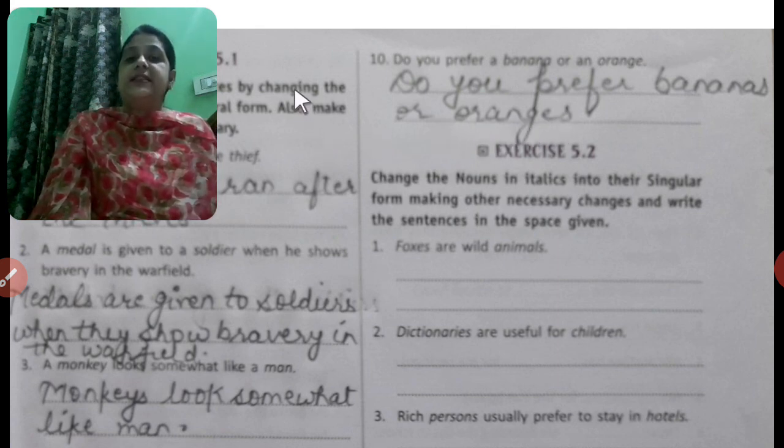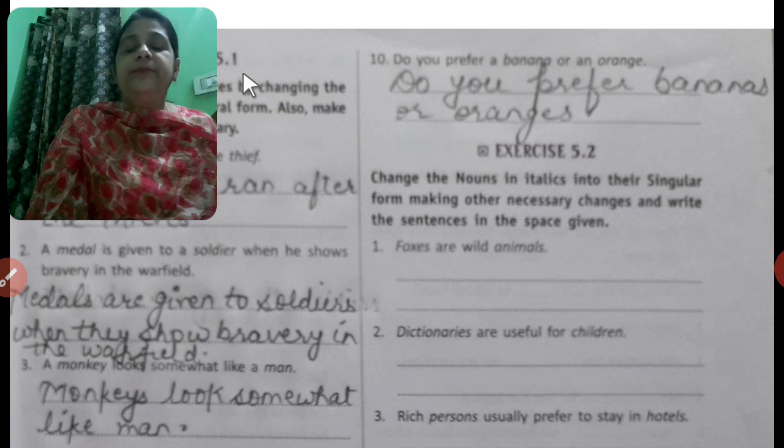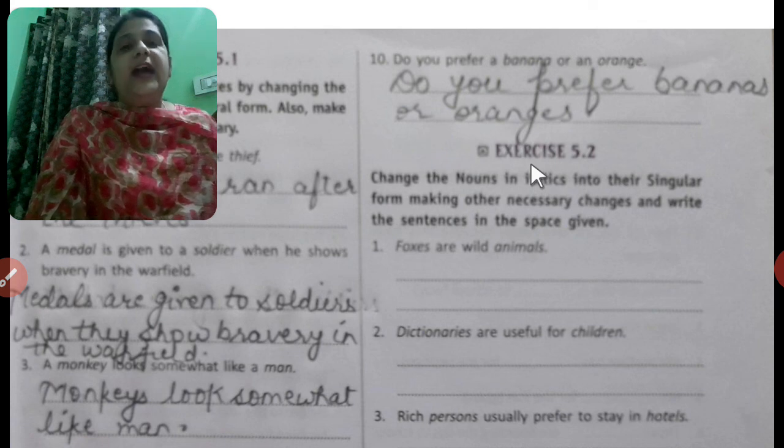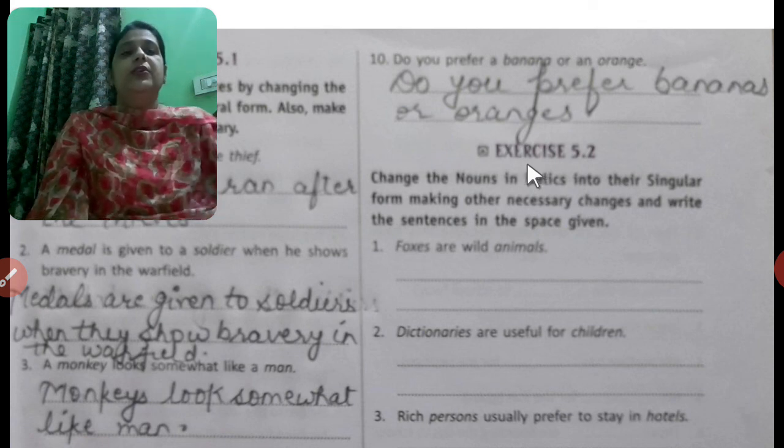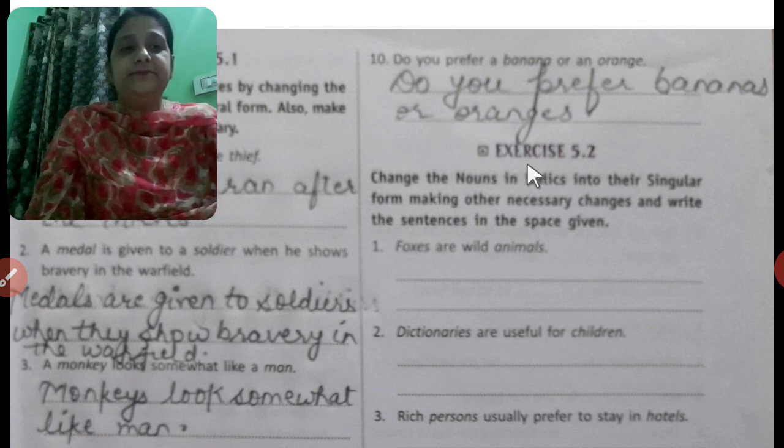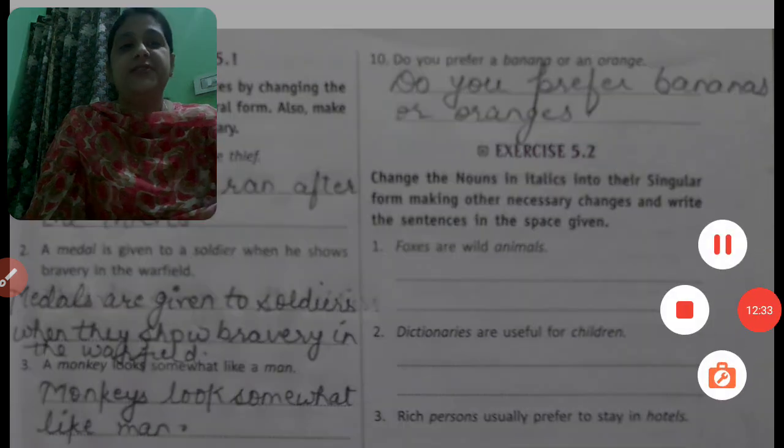So, it is a very simple worksheet, 5.1, and worksheet 5.2 is just similar to it. You have to solve worksheets 5.2 and 5.3, so do it yourself. I hope you all have understood it well.